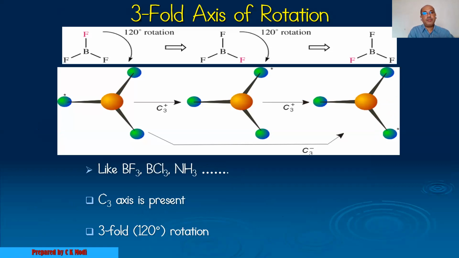Now another example, the BF3 molecule. Does this molecule have a rotation axis or not?